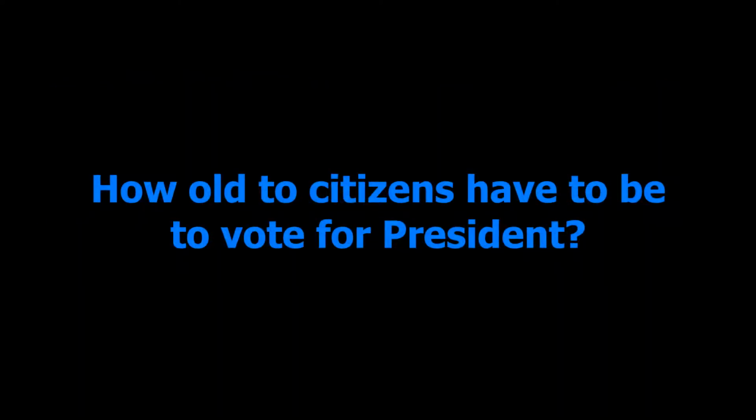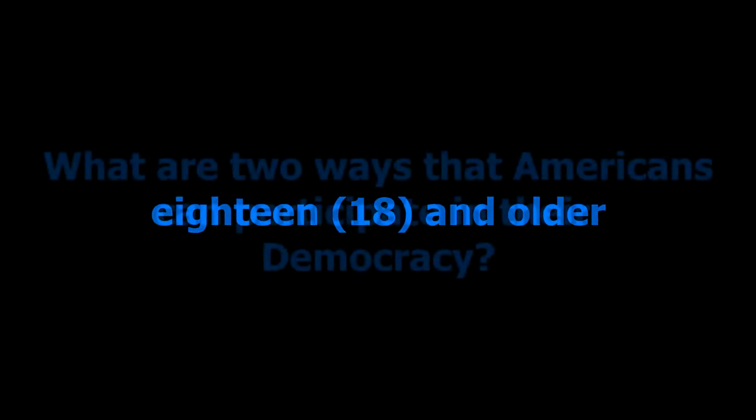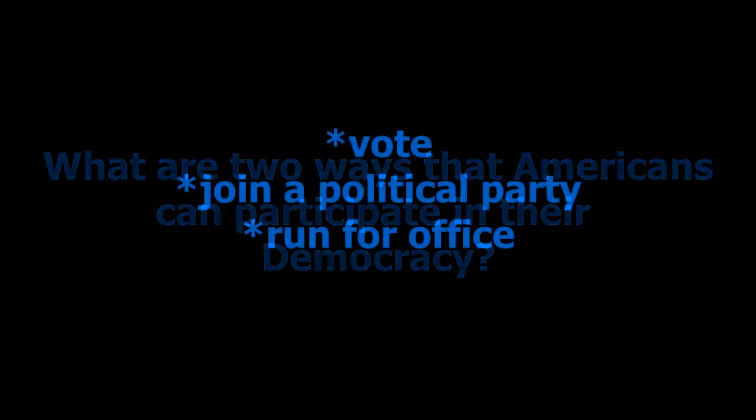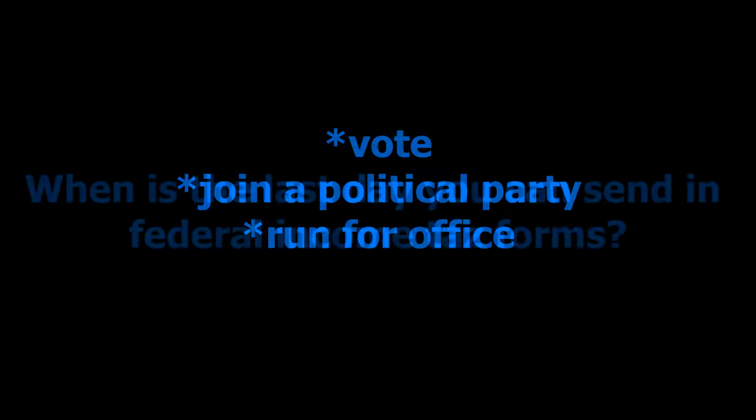How old do citizens have to be to vote for president? 18 and older. What are 2 ways that Americans can participate in their democracy? Vote, join a political party, run for office.